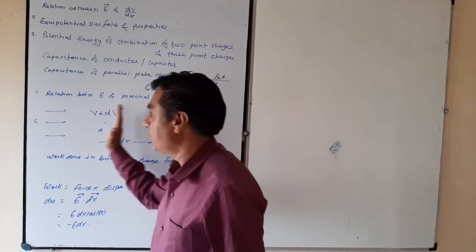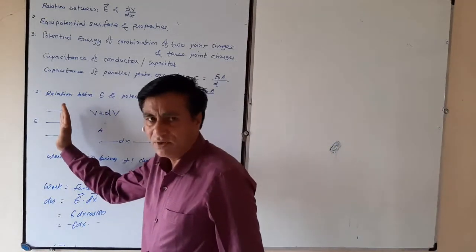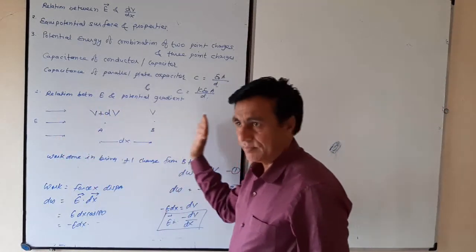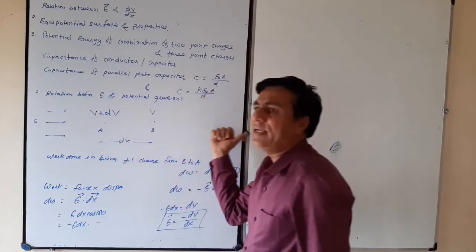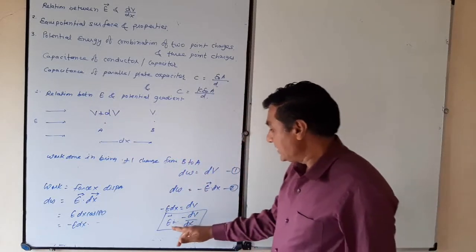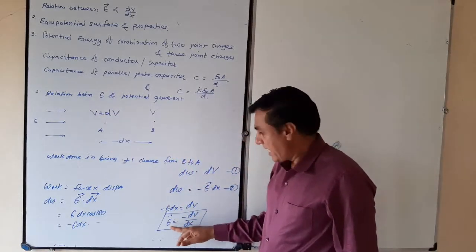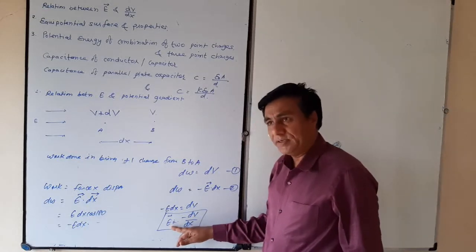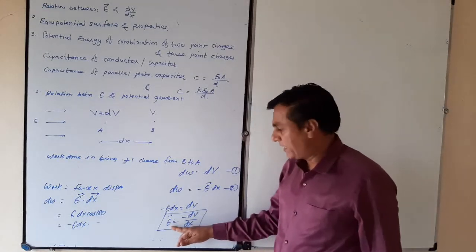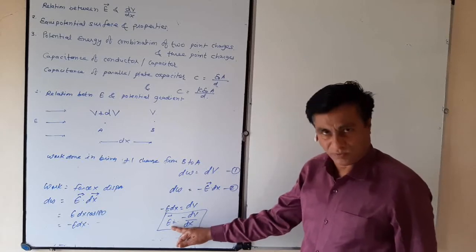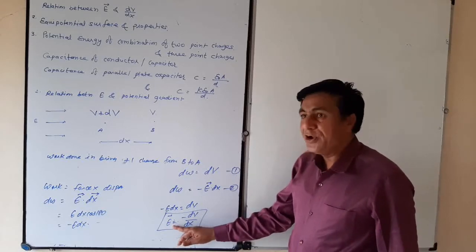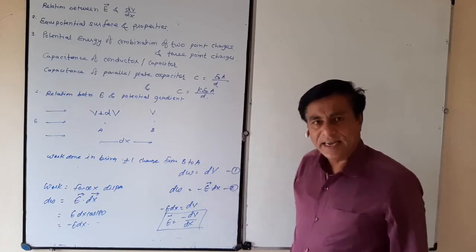Potential gradient is positive opposite to the field and negative along it. See here, this expression states that electric field intensity at point P or at any point of the electric field is just equal to the negative value of the potential gradient.